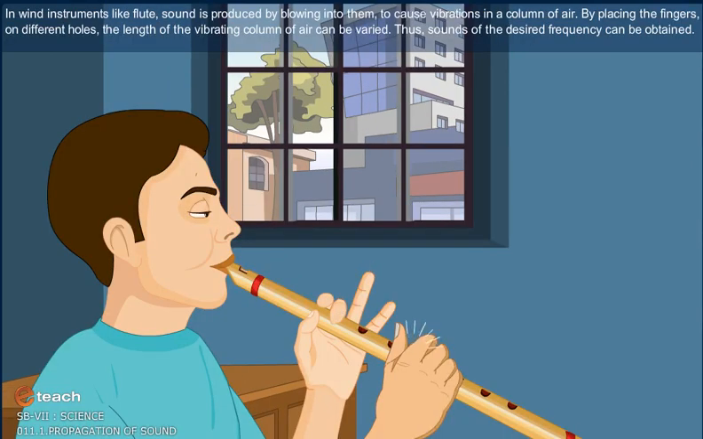In wind instruments like flute, sound is produced by blowing into them to cause vibrations in a column of air. By placing the fingers on different holes, the length of the vibrating column of air can be varied. Thus, sounds of the desired frequency can be obtained.